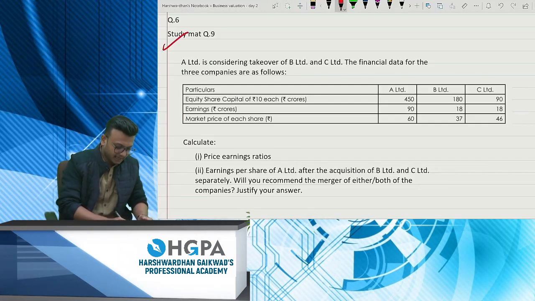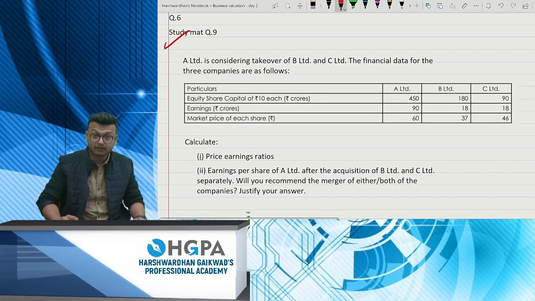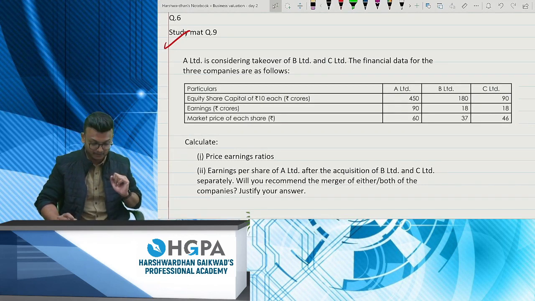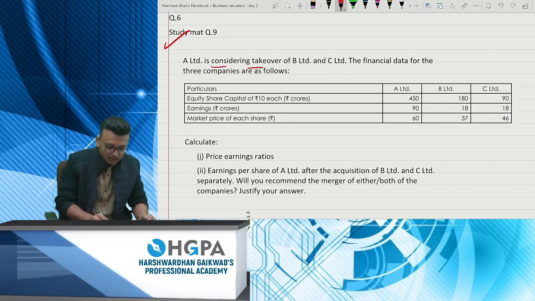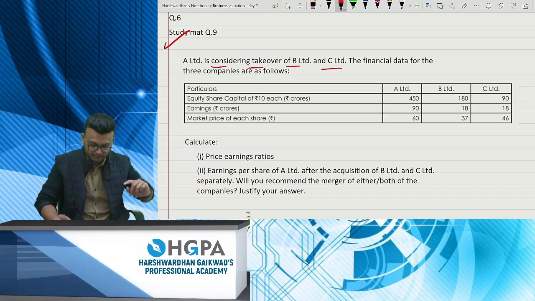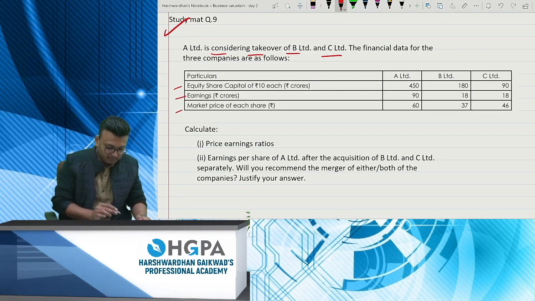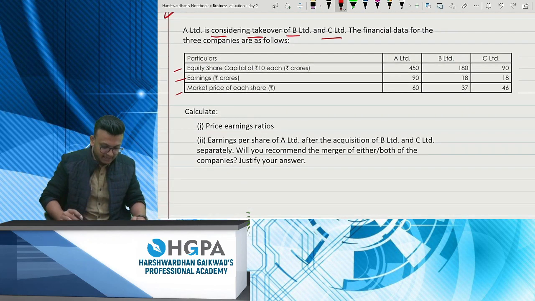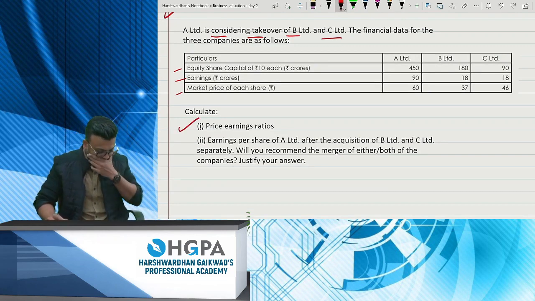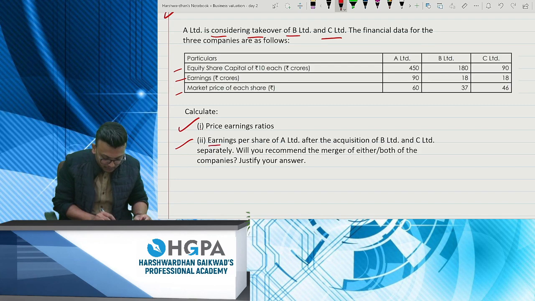Now, it is question number 9 from the study material. Why is it important? Because they've given 3 companies now. Normally we have 2 companies. So A Limited is considering taking over of B Limited and C Limited. So you have one acquiring company and you have 2 target companies. They've given information. They've given you equity share capital, earnings, and market price of each share. And they are telling you to compute the price earning ratio. I think that's pretty simple. And they're also telling you to compute earnings per share of A Limited after the acquisition.